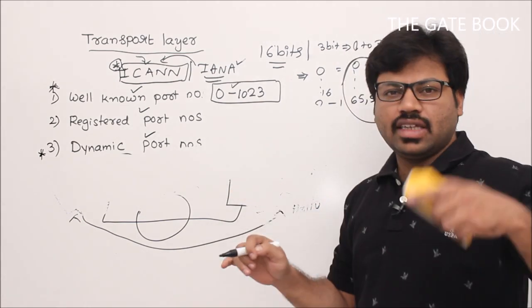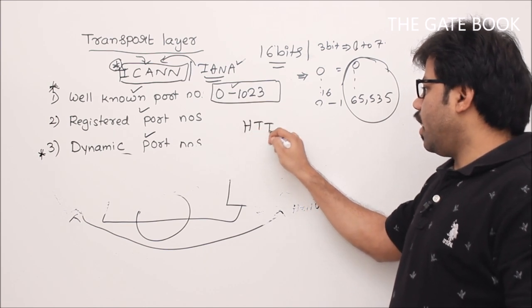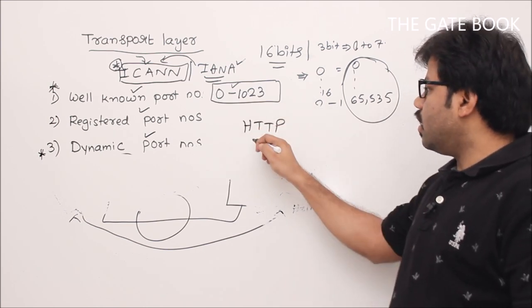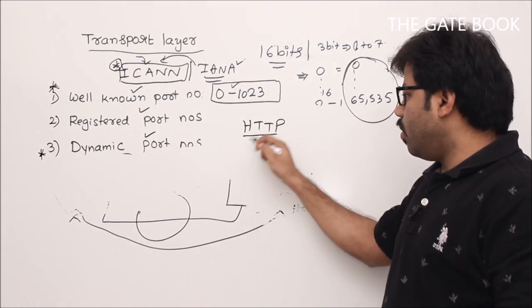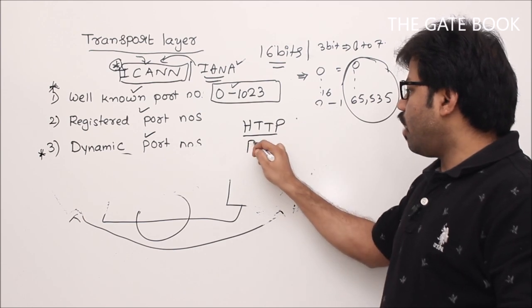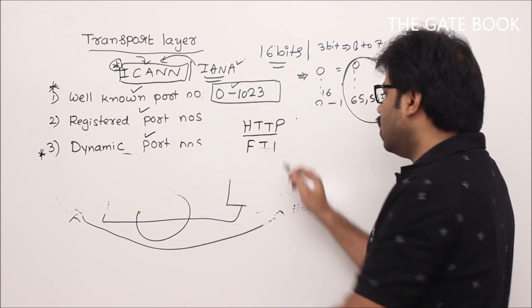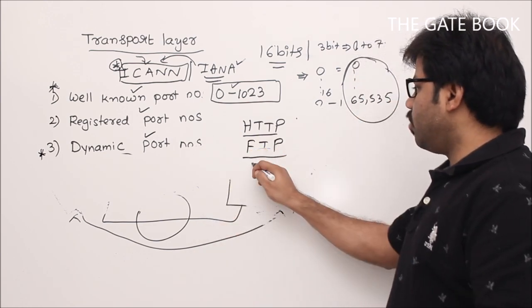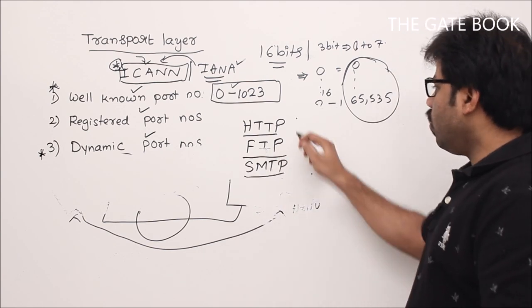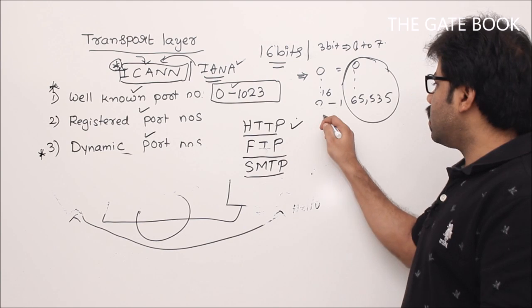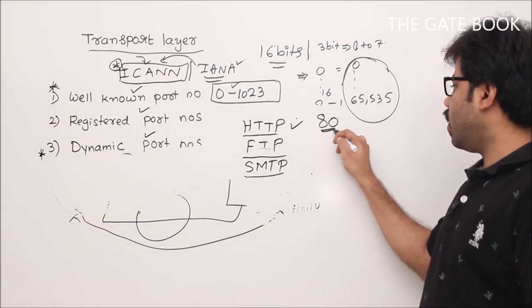You will realize after some time, when I teach you application layer, there is a protocol called HTTP. You can imagine this as an application, HTTP, usually used for web applications. You have FTP for file transfer. At this moment, don't worry about them much, just remember the names FTP, SMTP. These are all popular processes. So the HTTP process always gets port number 80. It is fixed for it. That's why it is called a well-known port number.